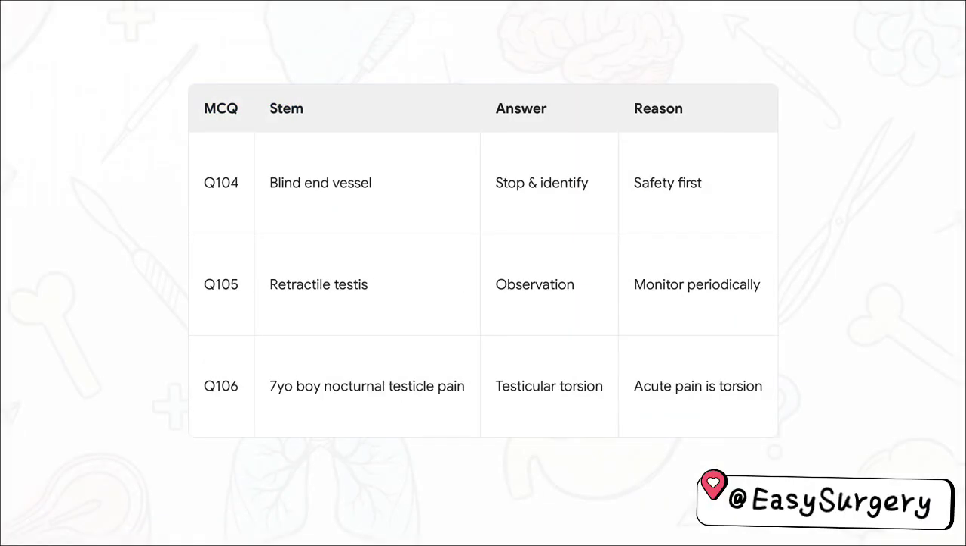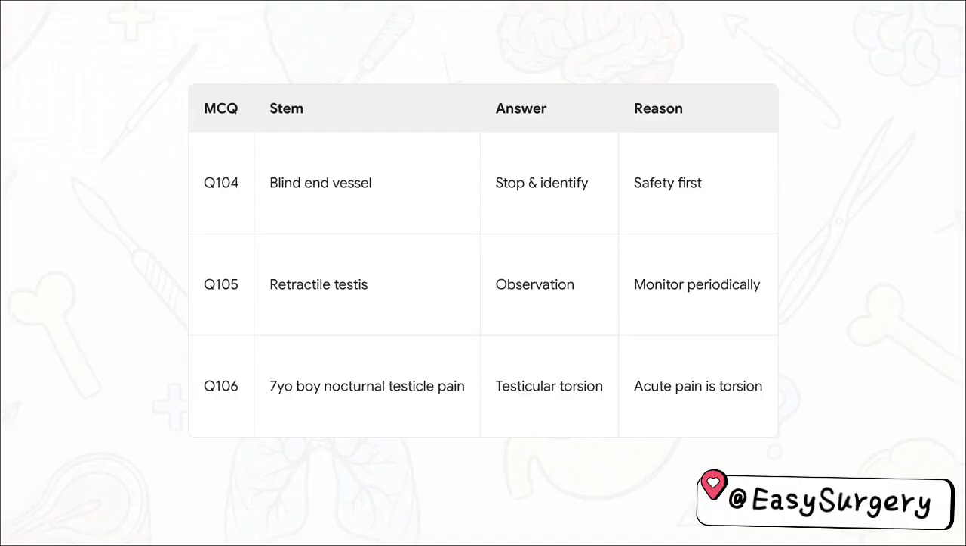Keeping this sprint going, Q104 puts you right in the OR. You encounter a blind end vessel and the anatomy is unclear. The safest action? Stop and identify the structure before proceeding. Never, ever divide something if you don't know what it is. In Q105, dealing with a retractile testis doesn't mean rushing straight to surgery, you know? The verdict here is observation with periodic follow-up since spontaneous resolution is pretty common.